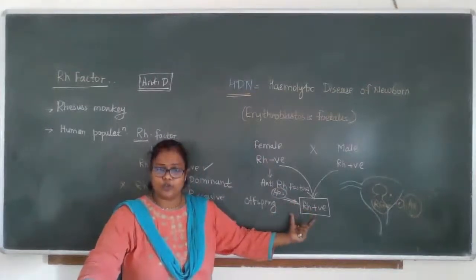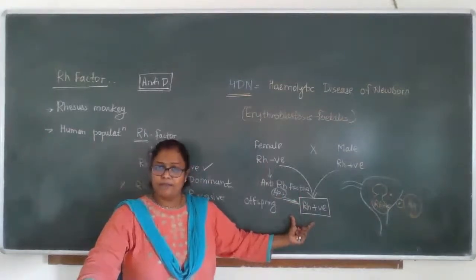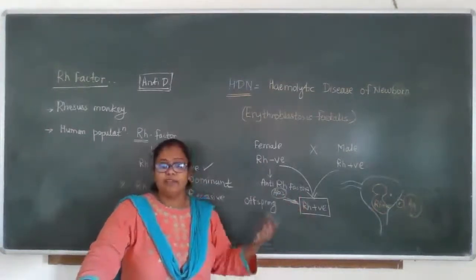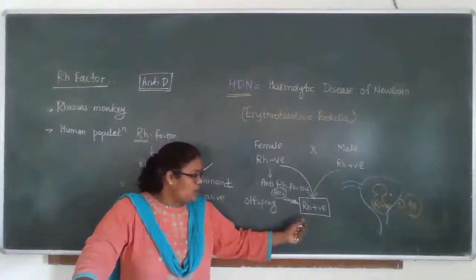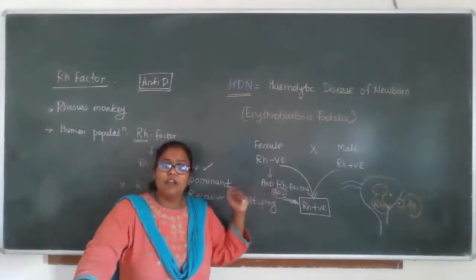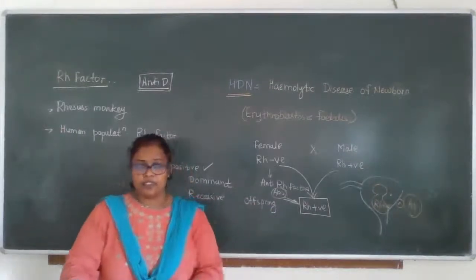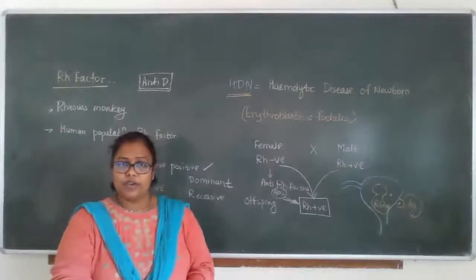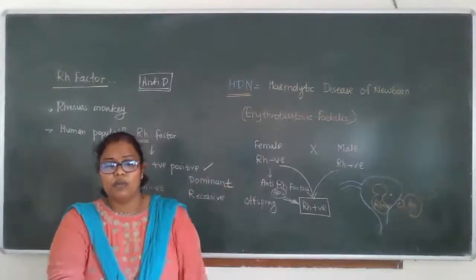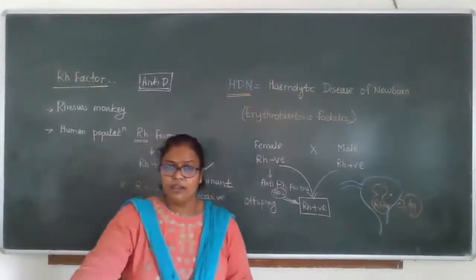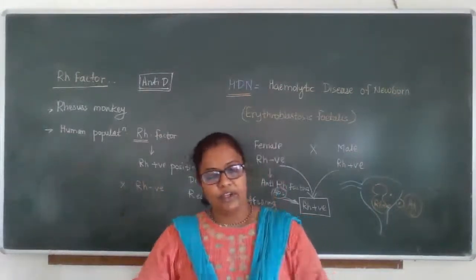So whatever offspring formed by these couples are Rh positive. When she conceives the second time, she has plenty of anti-Rh antibodies, anti-D antibodies, right? These anti-D antibodies come into the bloodstream of the fetus and form clumping and break the RBCs, and it may lead to the death of the fetus.